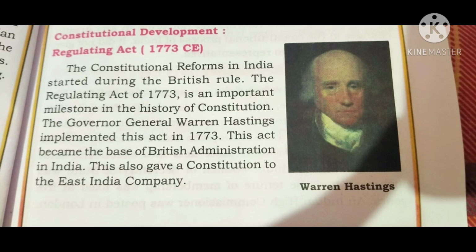Now let us see what constitutional developments were made by the British. See the Regulating Act. The constitutional reforms in India started during the British rule. The Regulating Act of 1773 is an important milestone in the history of the constitution. The Governor General Warren Hastings implemented this act in 1773. This act became the base of British administration in India.